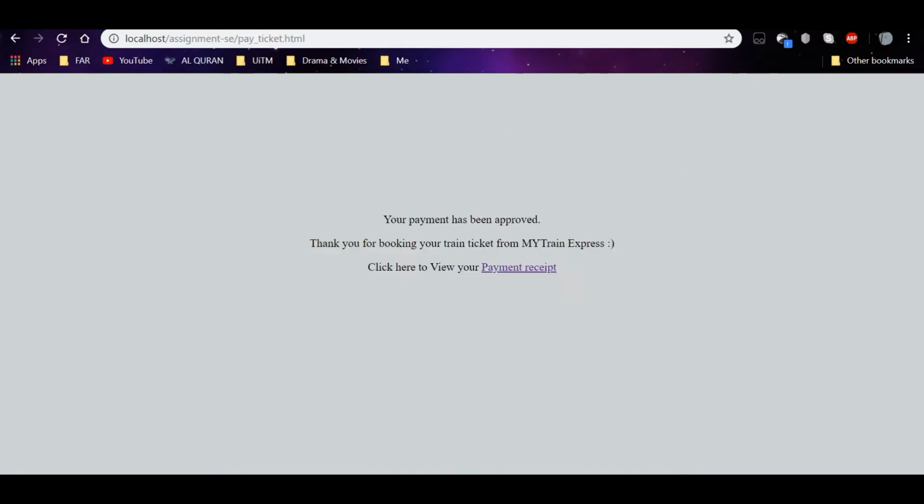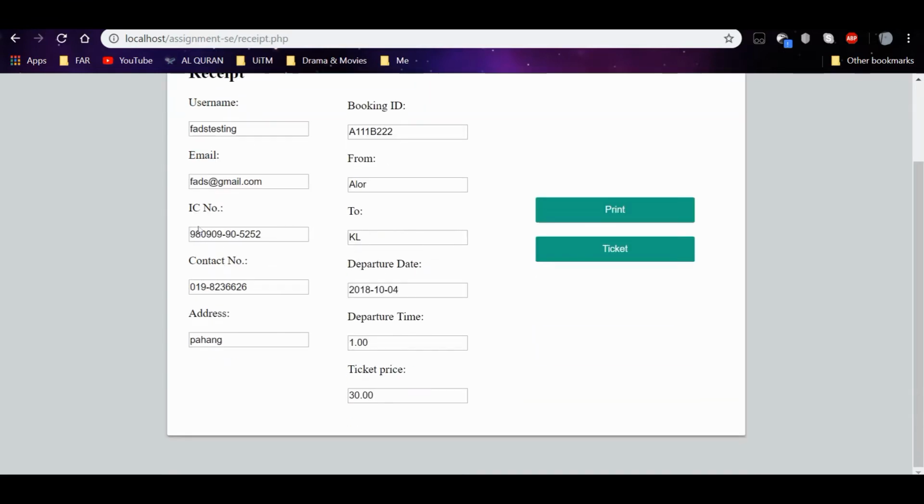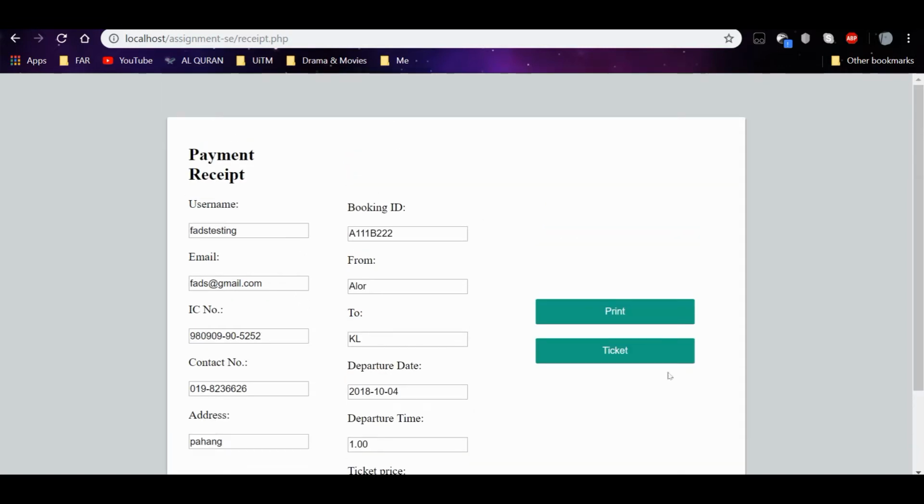Okay, this shows our payment is already approved and we already booked our ticket. Click payment receipt to see our payment receipt. Okay, so this is our payment receipt. We can choose to print our payment receipt or not. And if we want to check our ticket, just click here.